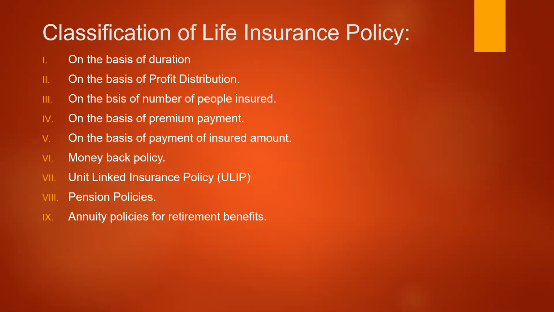Now the classification of life insurance policy is seen. Life insurance policies can be classified into different categories based on specific bases.